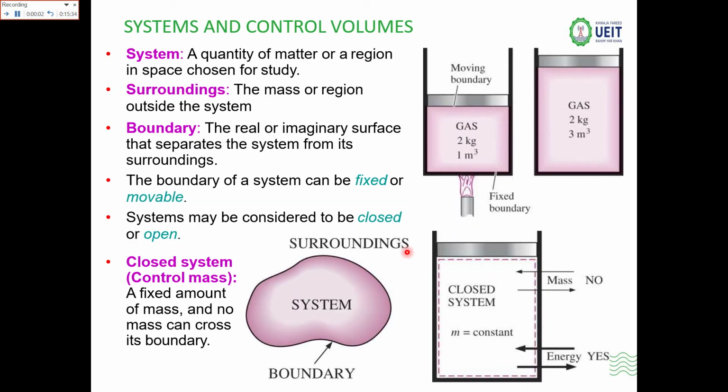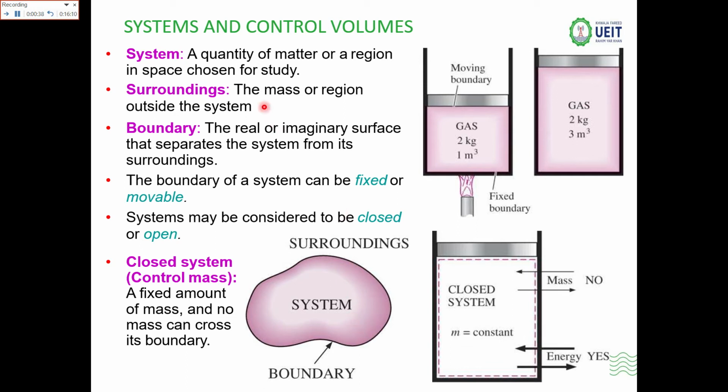Now these are the definitions of the system: surroundings, boundary, control volume. The system is basically a quantity of matter or a region in space that is chosen for the study. Here you can see that this is the system for the study. Outside the system you have the surroundings of the system. And the thing that separates the surroundings from the system is known as the boundary of the system. The boundary of the system can be imaginary or real.